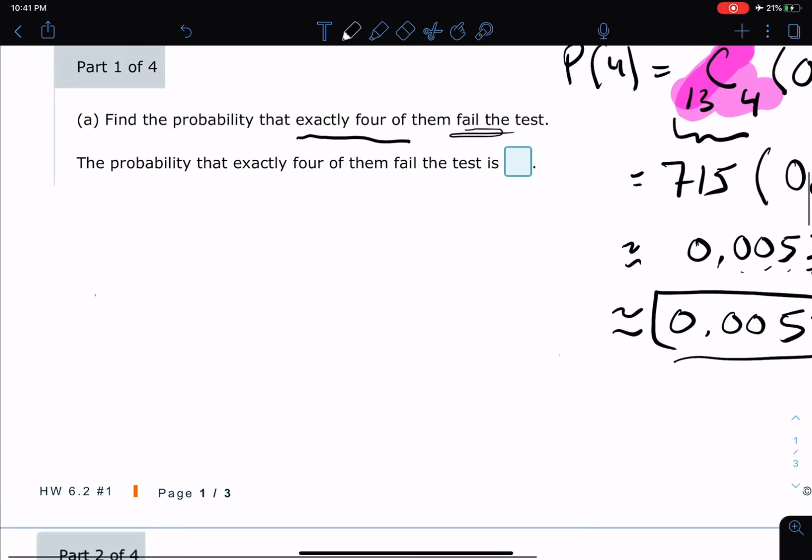So what's happened here is we've got how many? 13? So we've got 1, 2, 3, 4, 5, 6, 7, 8, 9, 10, 11, 12, 13. We've got 13 cars that need to be checked, and we're saying we want exactly 4 of them to fail.